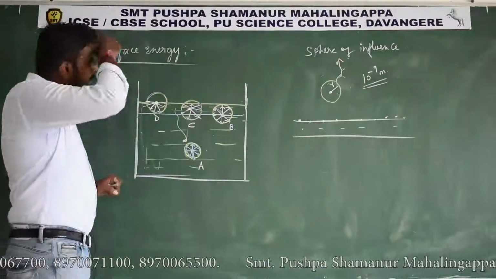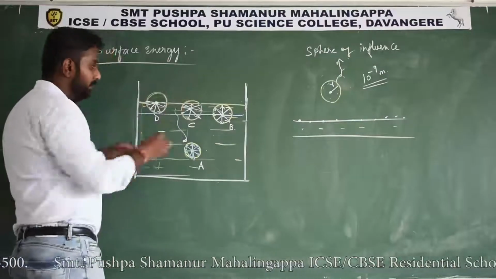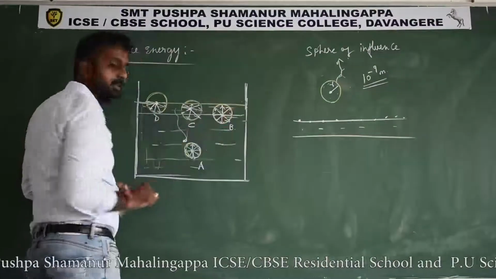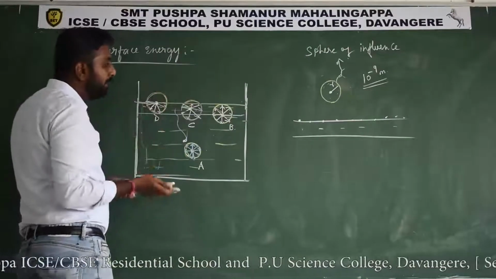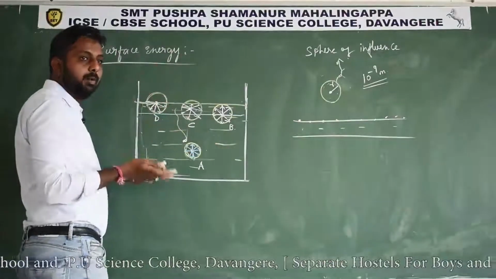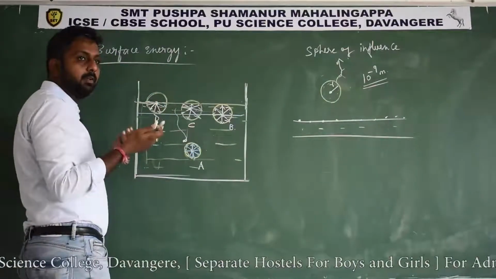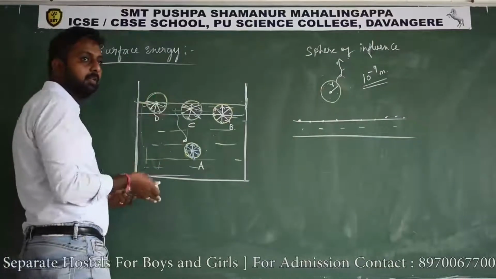Okay. And if you want to increase the area, suppose this is the free surface, right? If you want to increase the surface area, then these molecules also will move upward. If the molecules are moving upward, we are doing some work against that force.